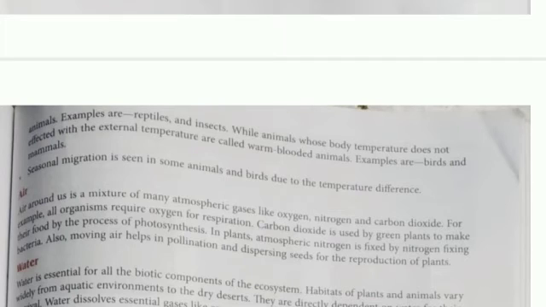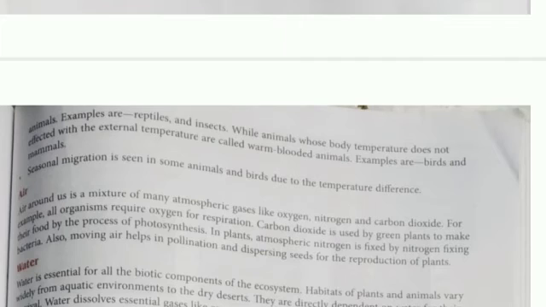Next, the abiotic component is air. Air around us is a mixture of many atmospheric gases like oxygen, hydrogen, nitrogen, carbon dioxide, and many other gases, methane, ethane, sulfur dioxide, nitrogen dioxide. For example, all organisms require oxygen for respiration and carbon dioxide is used by green plants for photosynthesis. So oxygen and carbon dioxide are the most needed gases for living beings.